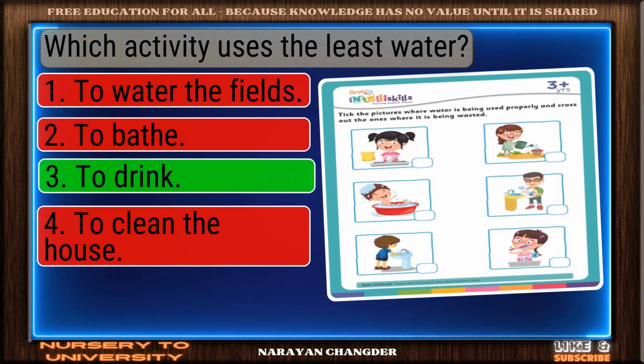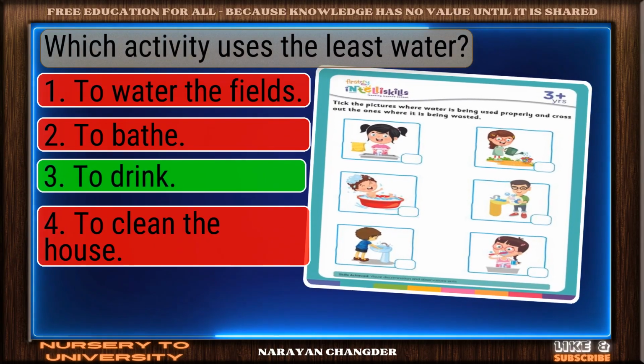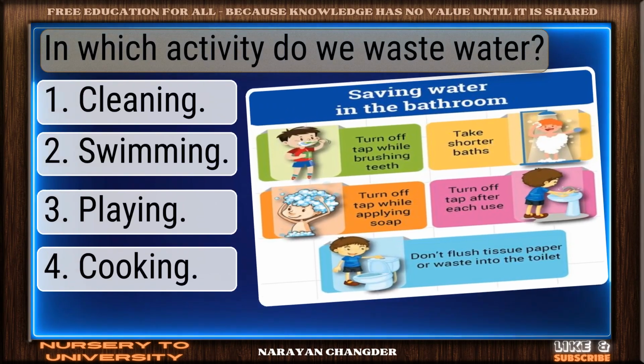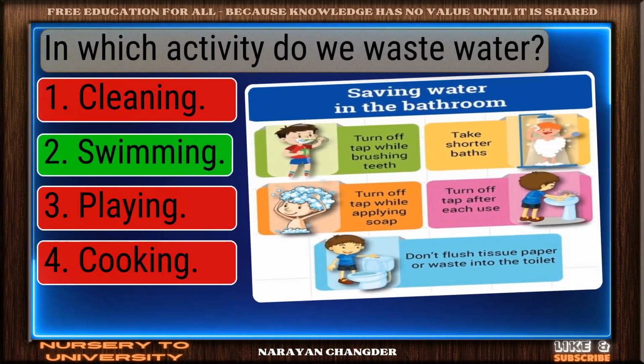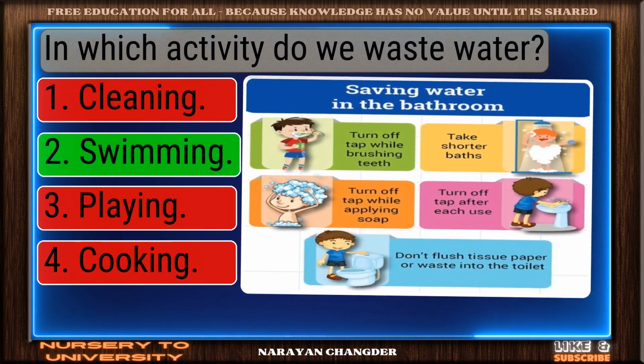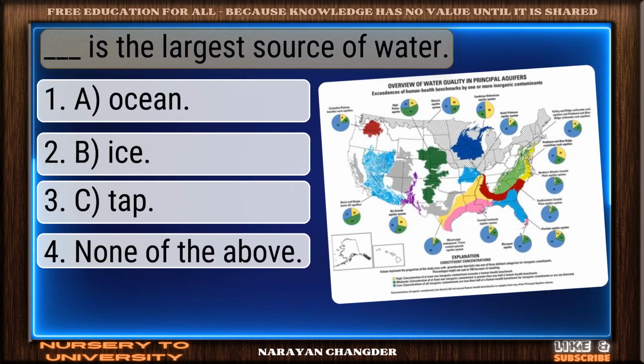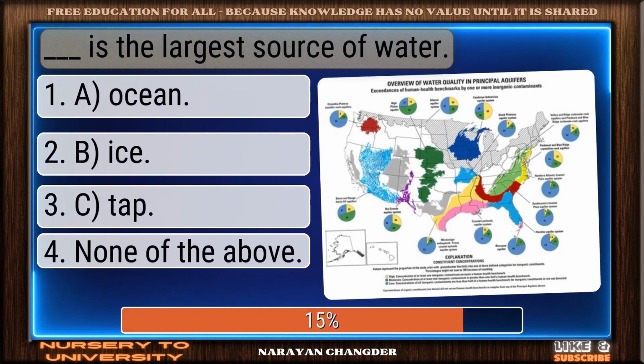Great thinking. To drink is the right choice. In which activity do we waste water? Smart move. Swimming is an accurate answer. Dash is the largest source of water.